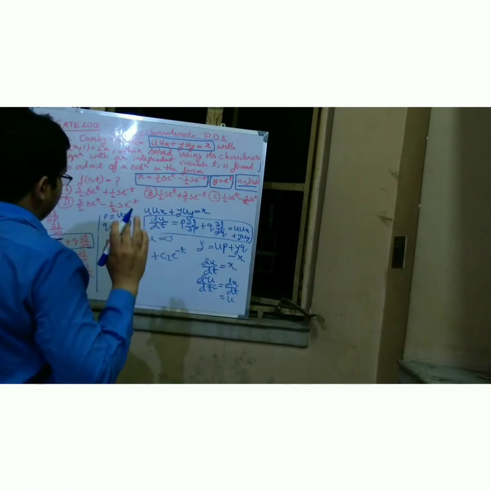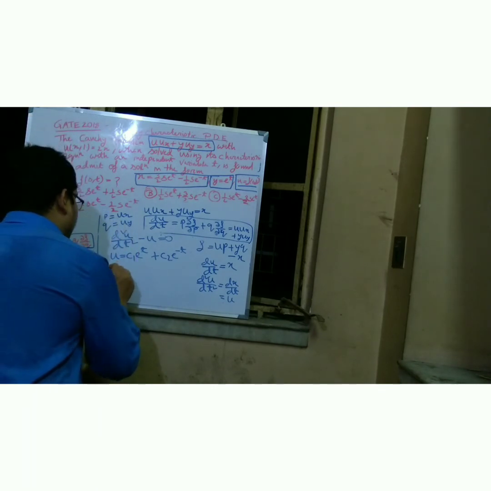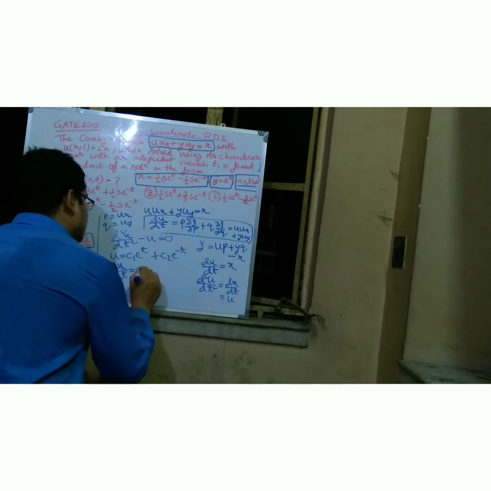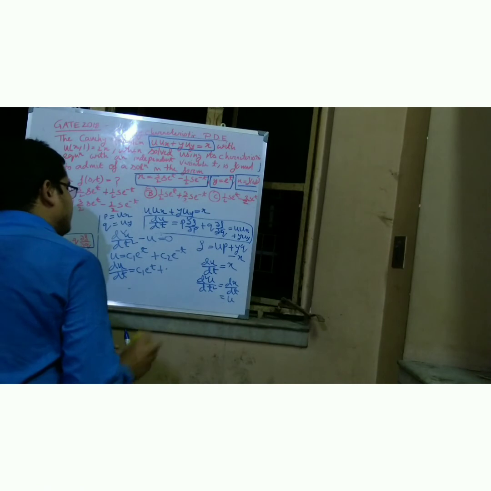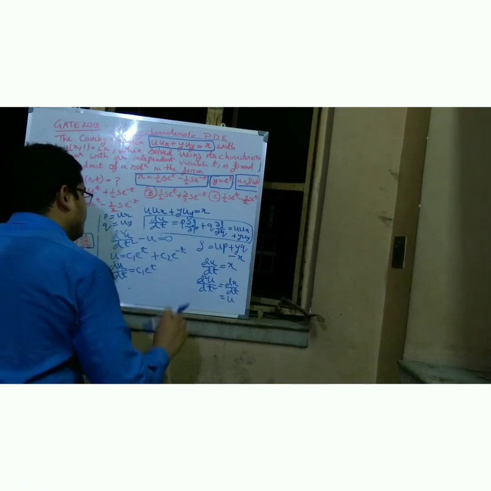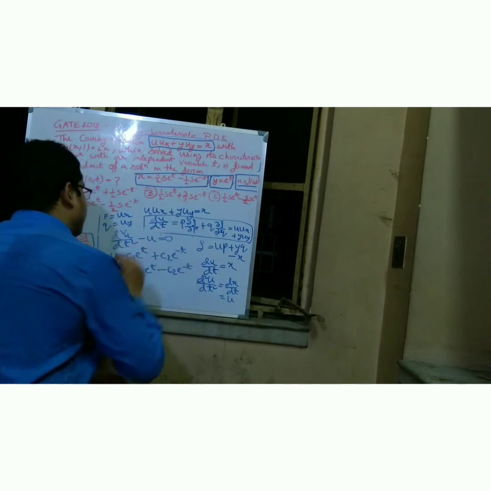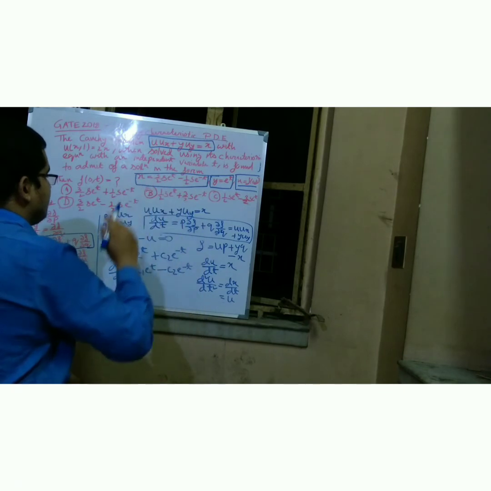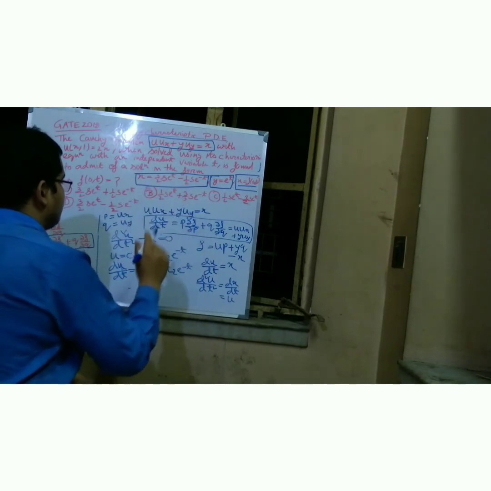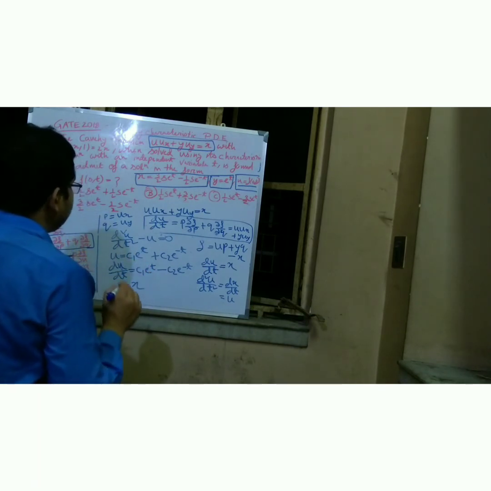So friends, we get u, and after that I take the derivative: du by dt is equal to c1 e to the power t plus minus c2 into e to the power minus t, and du by dt is equal to x.